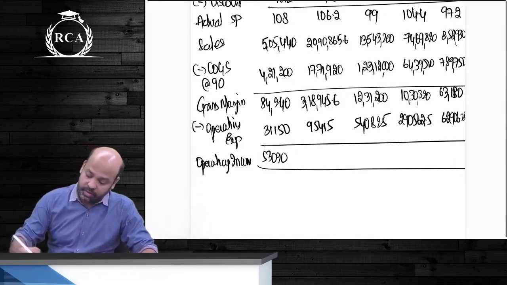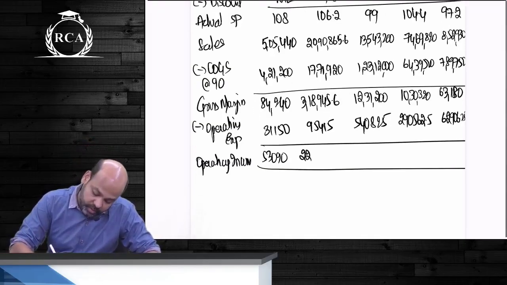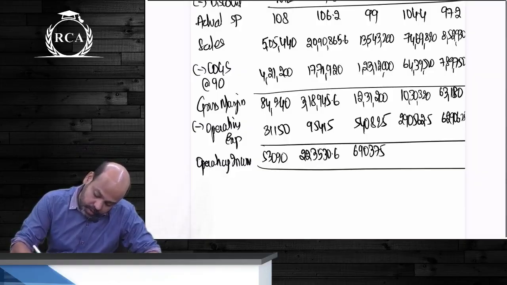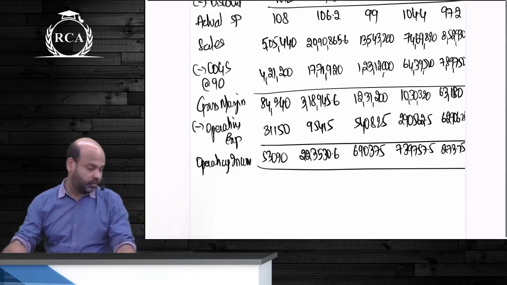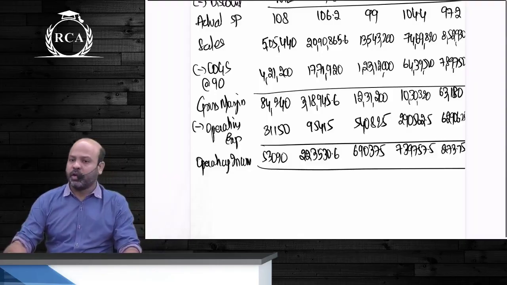2 lakhs. 530 point. 273 point. These are the amount of operating incomes, guys.